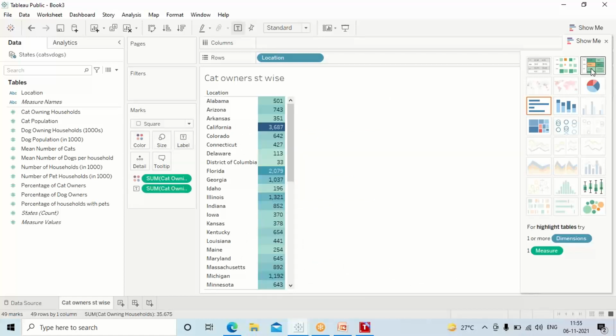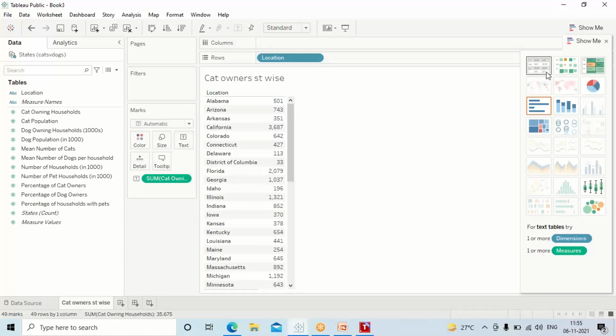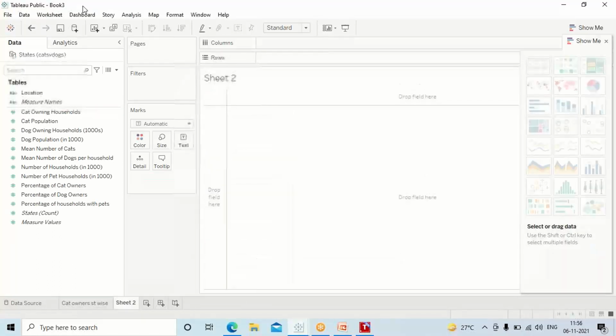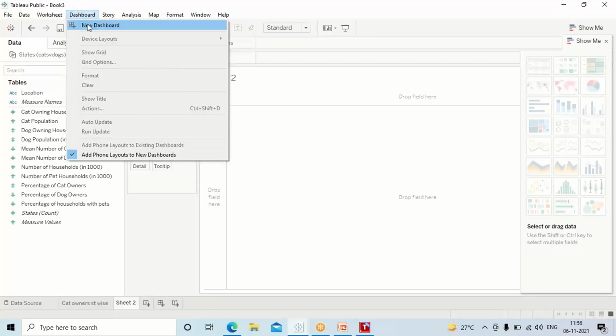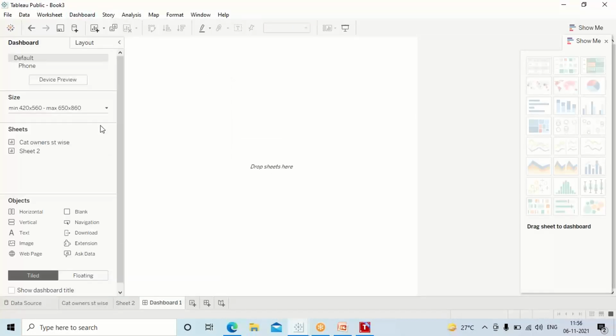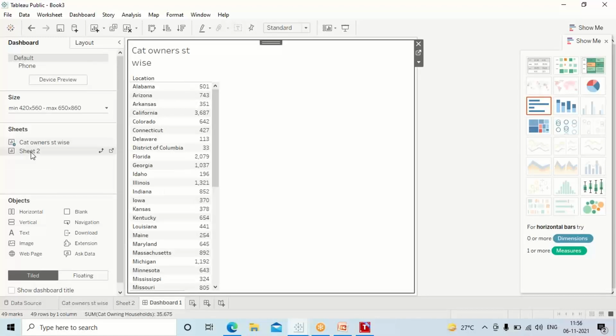Ma'am, from the dashboard portion, please show again just as a revision. From dashboard, how do you create? Yes, see here, simple. Go here, dashboard, new dashboard. From there, pull the information.